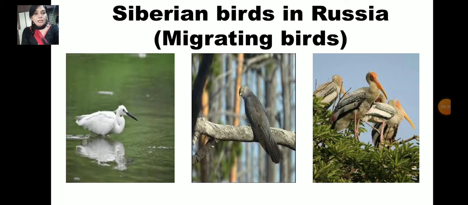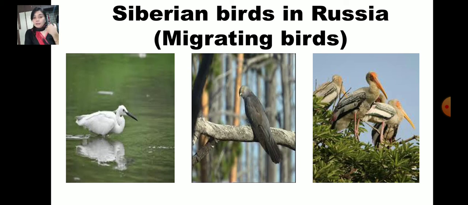These are Siberian birds in Russia. They migrate. Now what is the meaning of migrate? Some birds which live in very cold places cannot survive in the cold winter there.